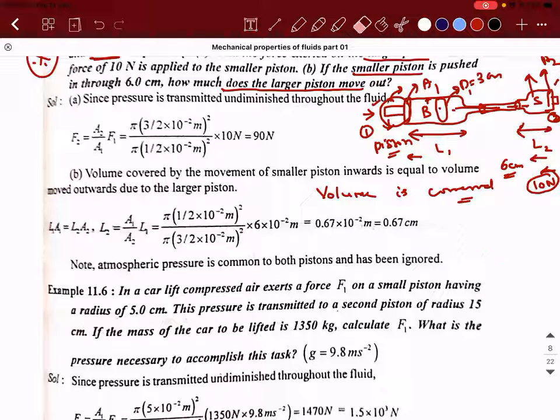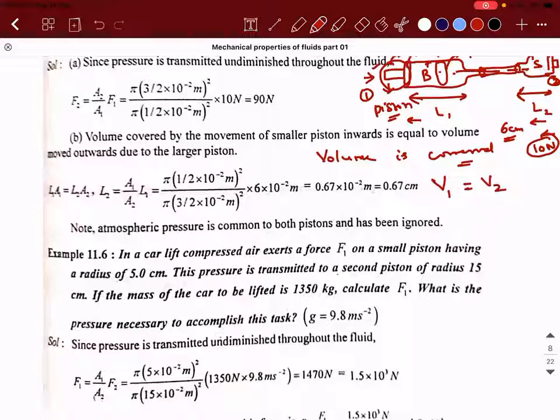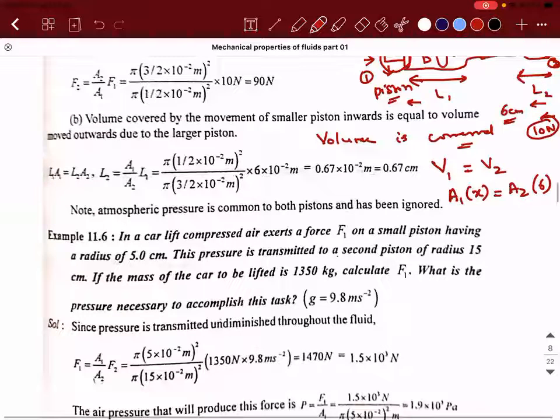So what I'm trying to say is volume on side 1 is equal to the volume on side 2. So what is the volume on side 1 that will get displaced? Side 1 is a larger piston according to us. So volume on side 1 is A1 times X, which is equal to A2 times 6. So what is A1?